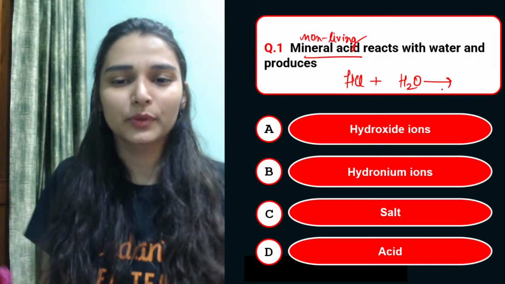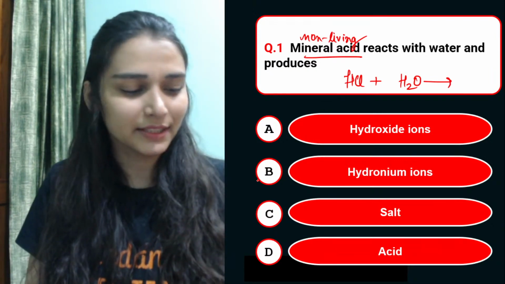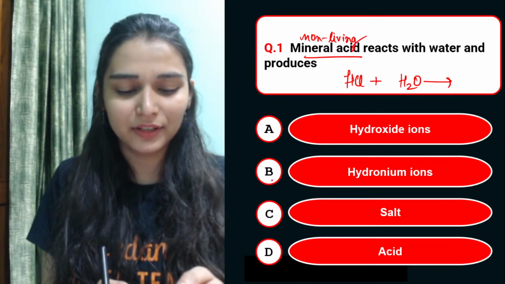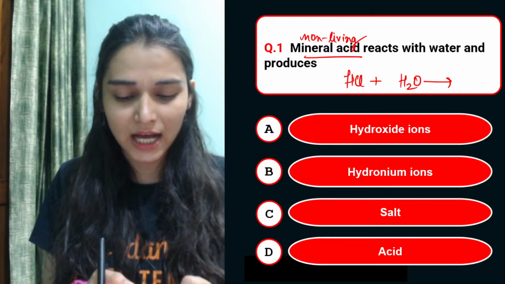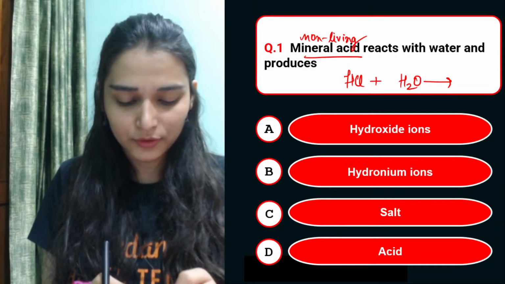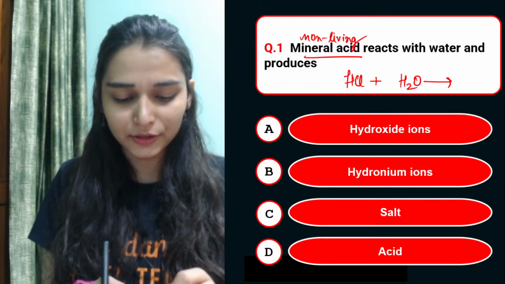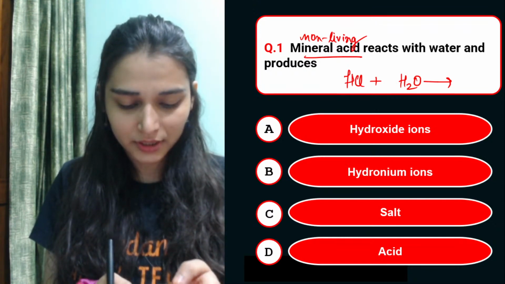What ions would be produced? Hydroxide, hydronium, salt or acid? Everyone, answer in the chat box, meanwhile I'll just have a look at that. Let me see how many of you are giving the answers. Okay, B, I can see Raju Fire has given the answer. Anushka, okay. Yes, Riya, very good.